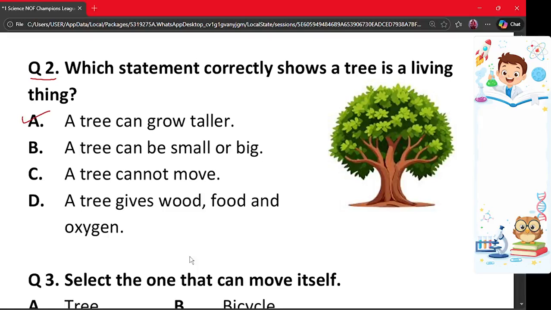Why? Because one main feature of living things is that they can grow. A tree grows taller as time passes, which clearly shows that it is alive. Being big or small does not prove life, and not moving does not mean non-living. So the correct answer is option A.